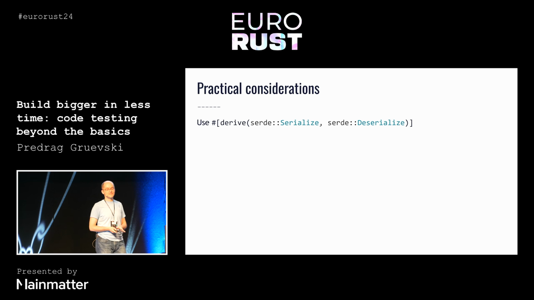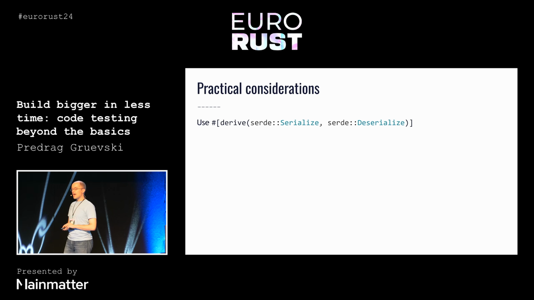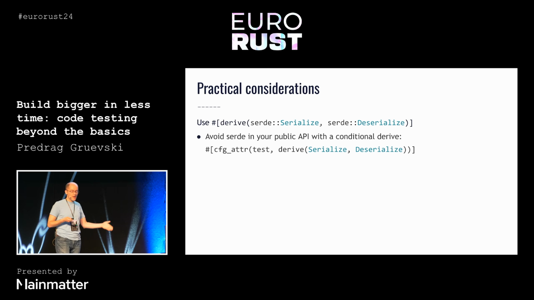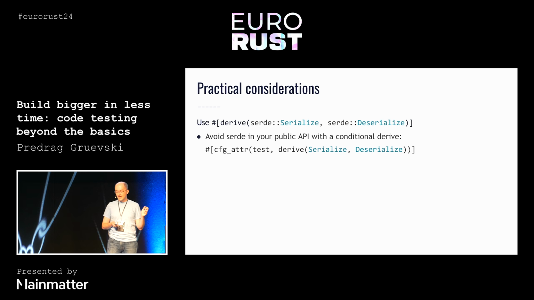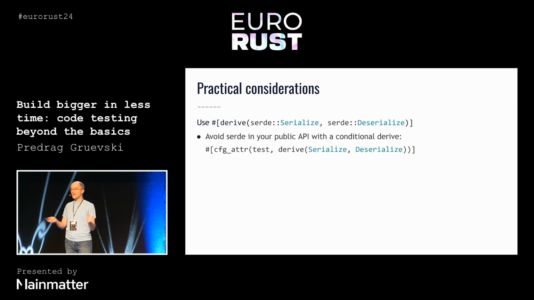Now, there are also some practical considerations to make the best possible use of this. An obvious one is that it's nice if your types, both for input and output, are easily serializable. The serde library is fantastic for this, and it's usually as simple as just slapping a derive on that. But having serde in our public API is not necessarily always the best idea, and so we might want to avoid having it in our public API by defining a conditional derive. So we can use this config-attr attribute to say that only in test configurations should our types be serialized and deserialized. That means that serde is now a dev-only dependency if we want it to be, and our types are not unnecessarily with a bigger public API than we intended them to have.